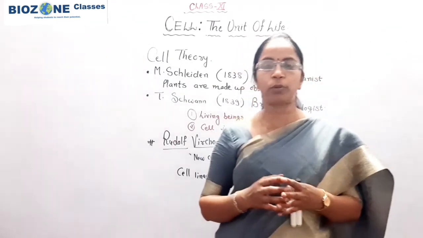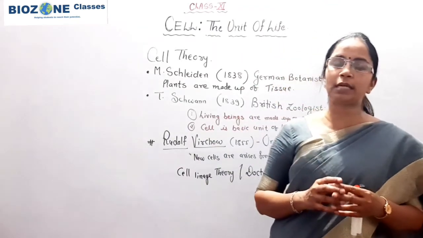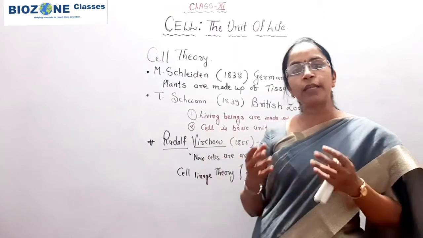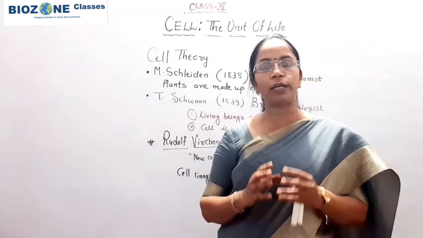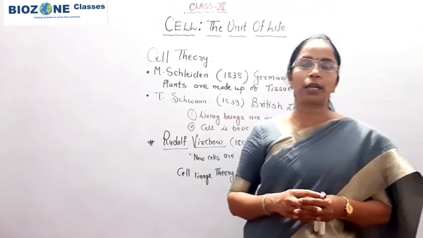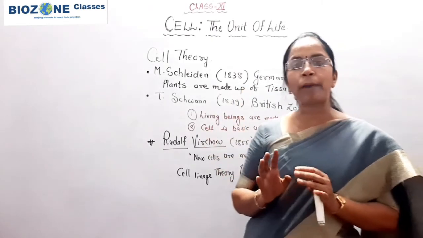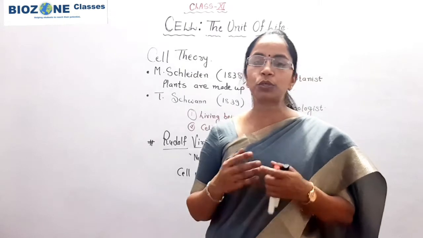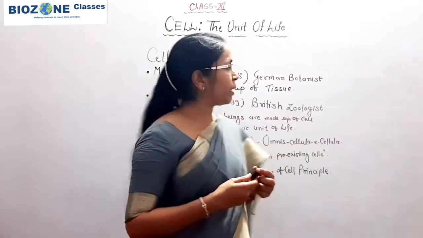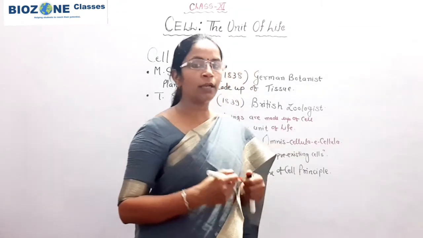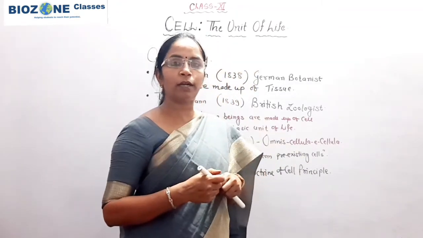This is the first view. Second, all living beings are made up of cells. And third, again as before, the cell is the basic unit of life, or the fundamental structural and functional unit of life. So this is all the introductory part for the cell. When you study the cell, keep in mind we mainly study three major regions in the cell, which we will continue in our next class.